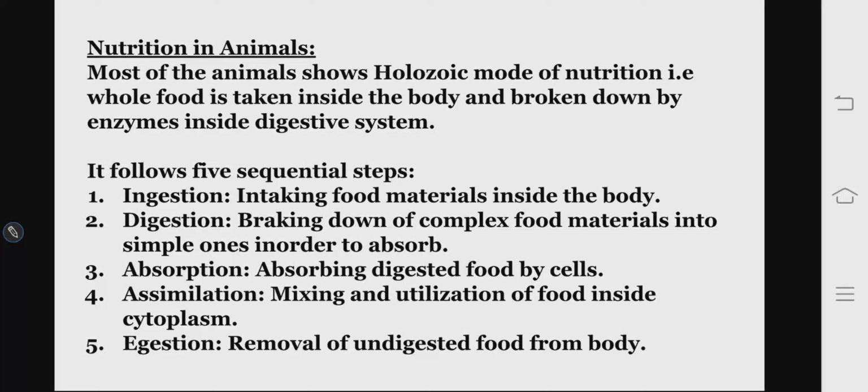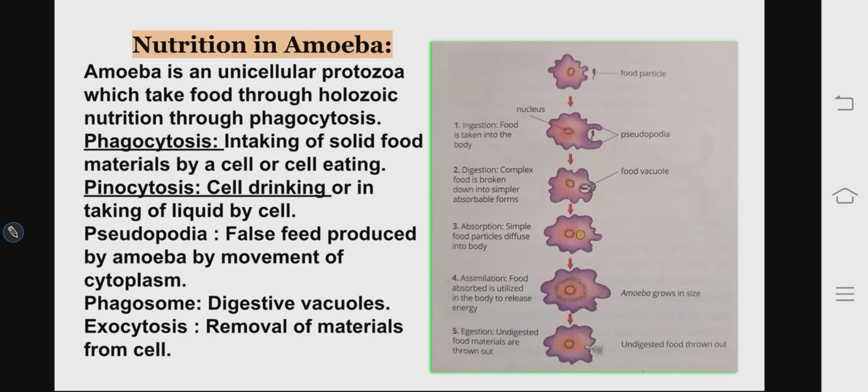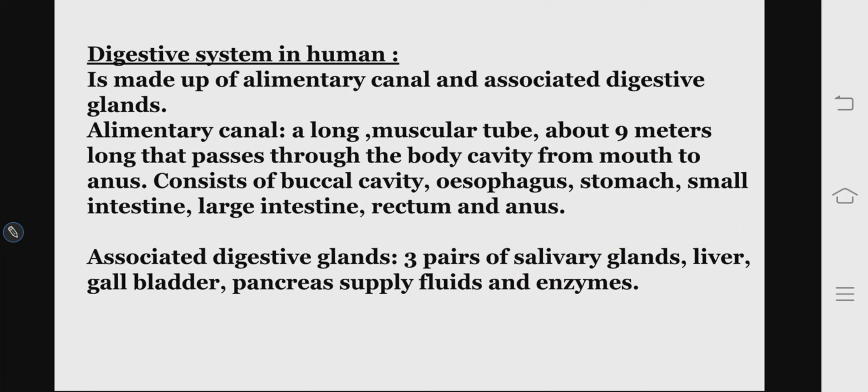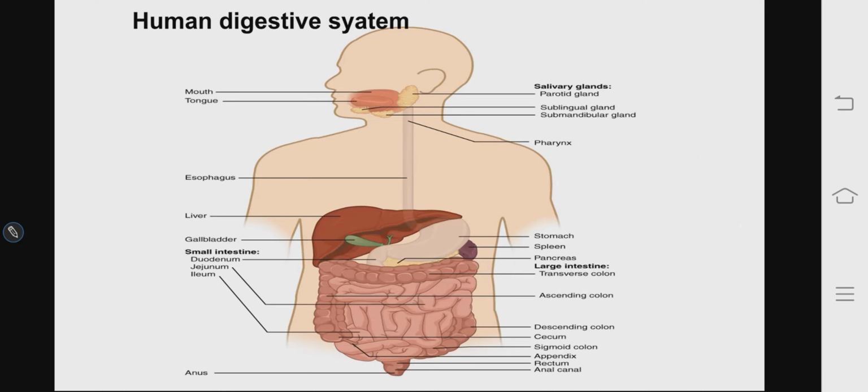Welcome to the next lecture of life process. This is lecture 7. We were studying about the human digestive system, and what we have seen: we have seen nutrition in amoeba, and we have seen digestion in human being, and the structure.